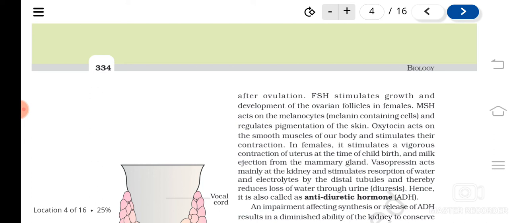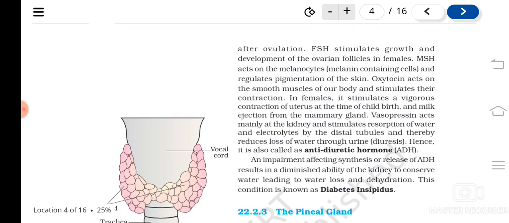Now vasopressin, they are associated with what? The reabsorption of water and electrolytes from the nephrons. They are also known as ADH. Any overproduction or less production of ADH causes a condition known as diabetes insipidus.